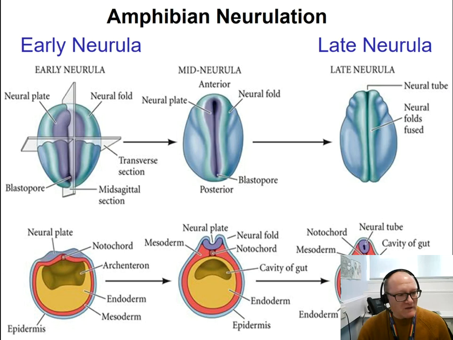If we look toward the section, we can recognize the neural plate, which is a thickening of the ectoderm, forming above the notochord. In fact, it is the notochord that induces by signaling the formation of the neural plate in the first place. Then the two sides of the neural plate are pushed toward each other, forming a groove, and then this groove is closed by the neural plate tips fusing to each other and forming a neural tube. Notice how the neural tube is actually formed on top of the notochord.